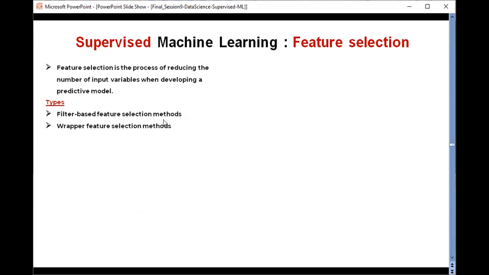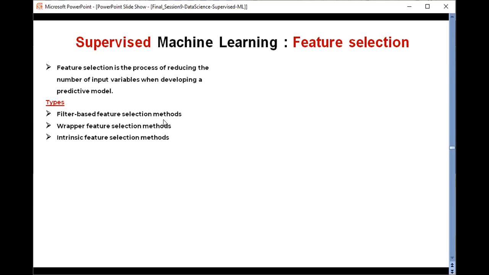Another is the wrapper feature selection method. What these methods do is create many models with different subsets of input features and select only those relevant features that perform the best, according to the performance metric. These methods are unconcerned with variable types. This method is considered one of the most computationally expensive methods.